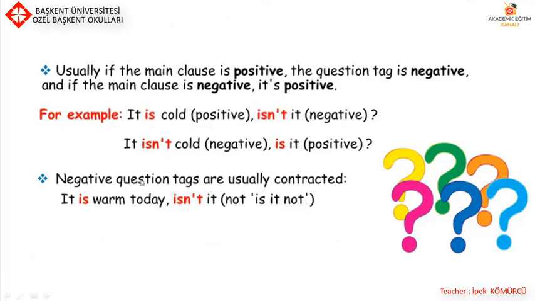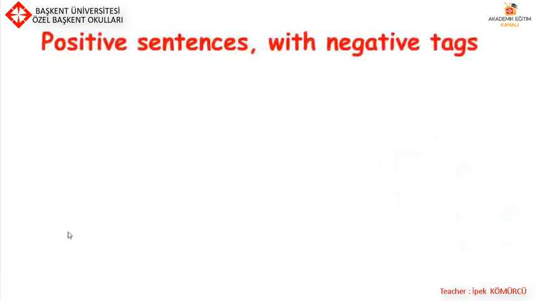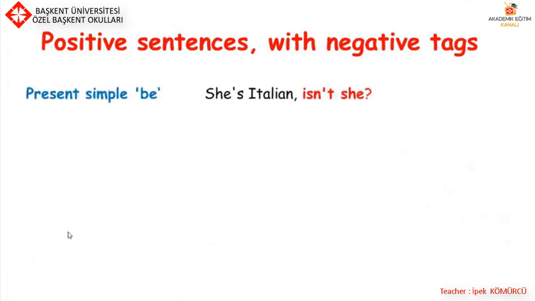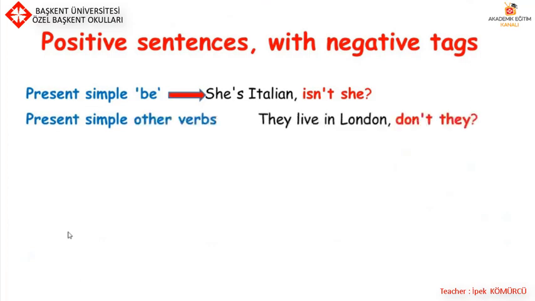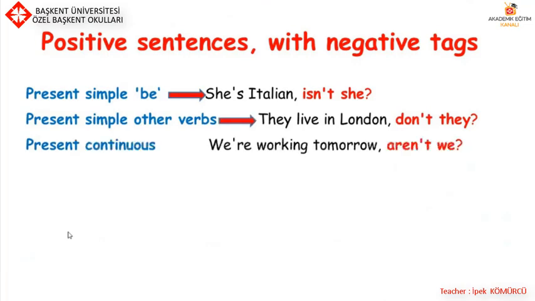Negative question tags are usually contracted. It's warm today, isn't it? Positive sentences with negative tags. In present simple with verb be, she's Italian, isn't she? In present simple with other verbs, they live in London, don't they? In present continuous, we are working tomorrow, aren't we?